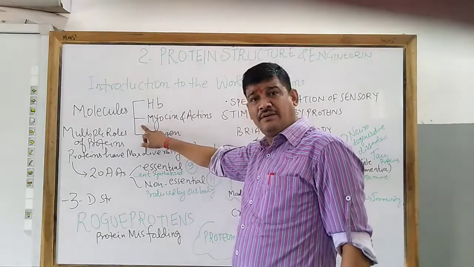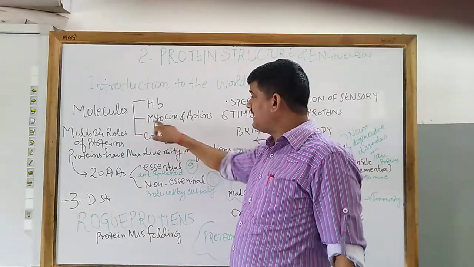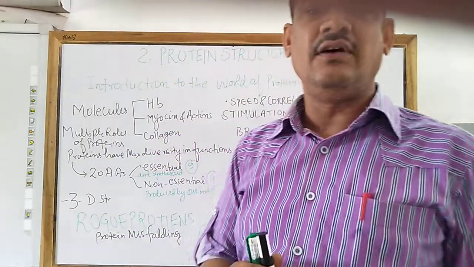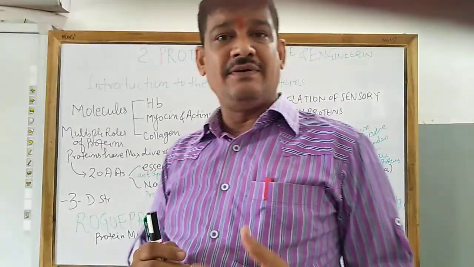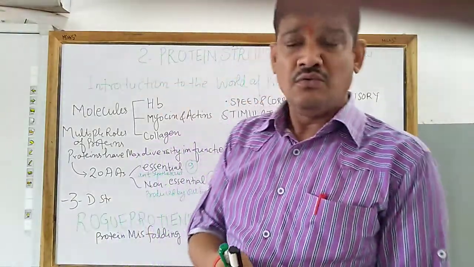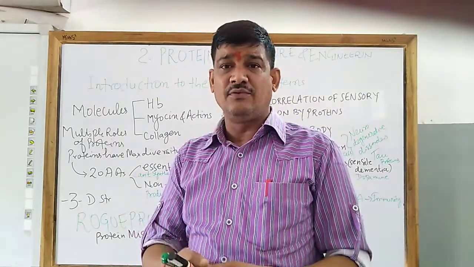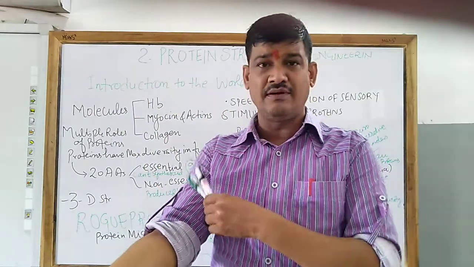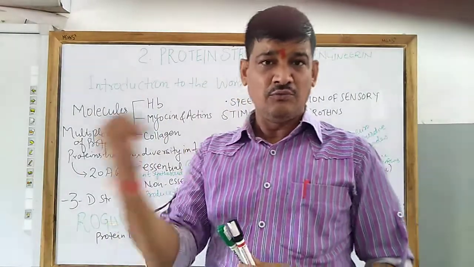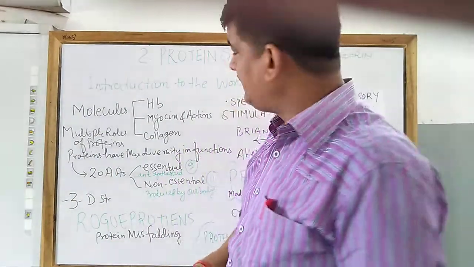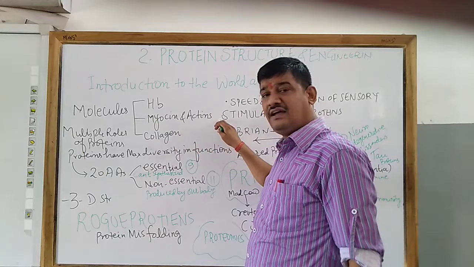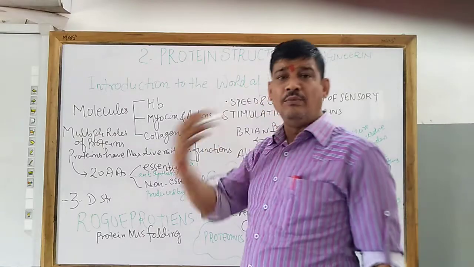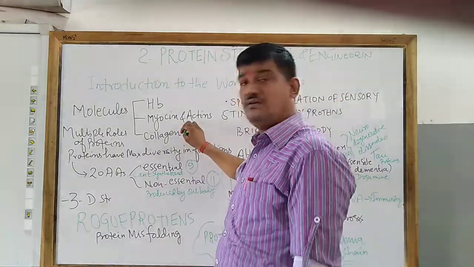Another example of protein is myosin and actin protein. Myosin and actin proteins are present in our muscles. It is present in our muscular tissue. So whatever the contraction and relaxation, suppose I am doing this contraction and relaxation, here you can see your bicep and tricep muscles. Whatever the movement in the muscles or in a body part is because of myosin and actin. These are the protein fibers which provide muscular movement to the body.